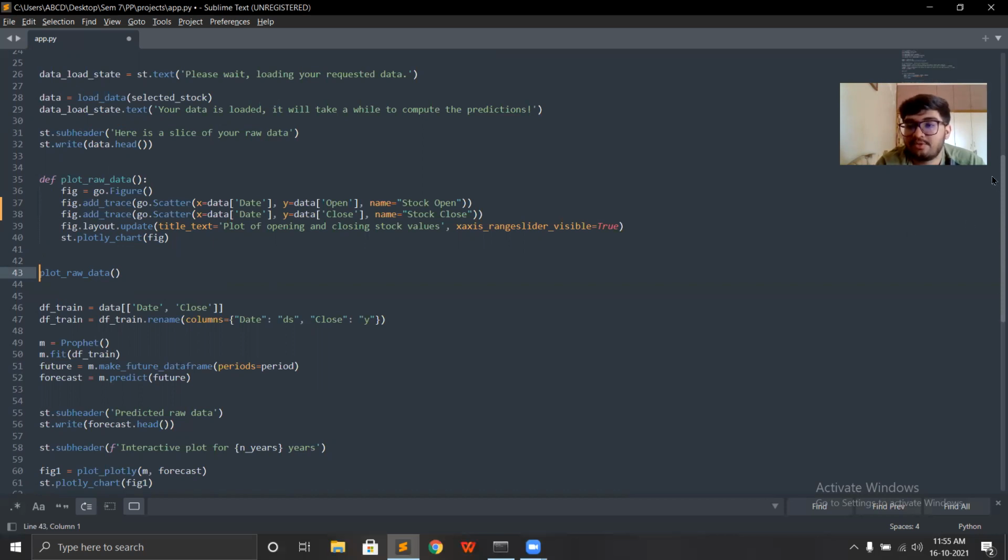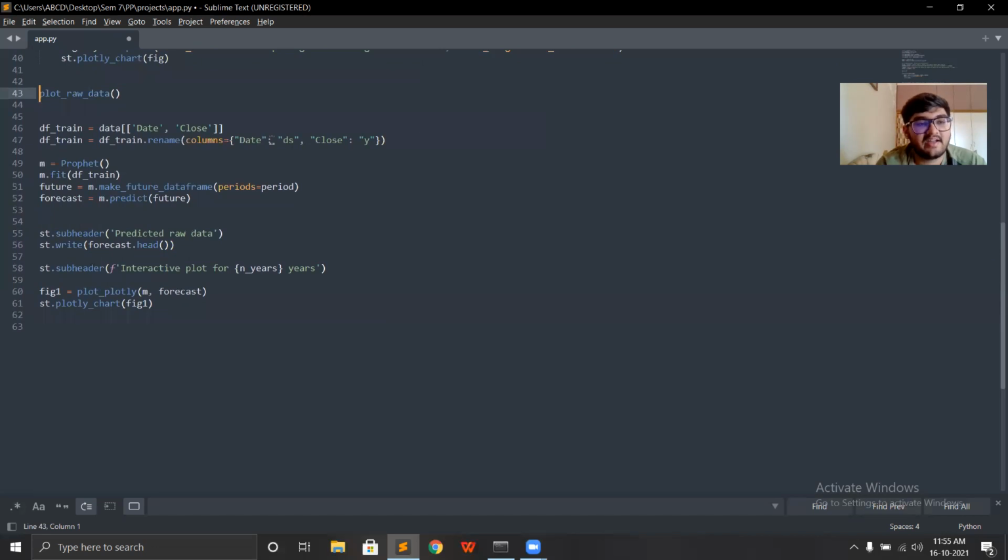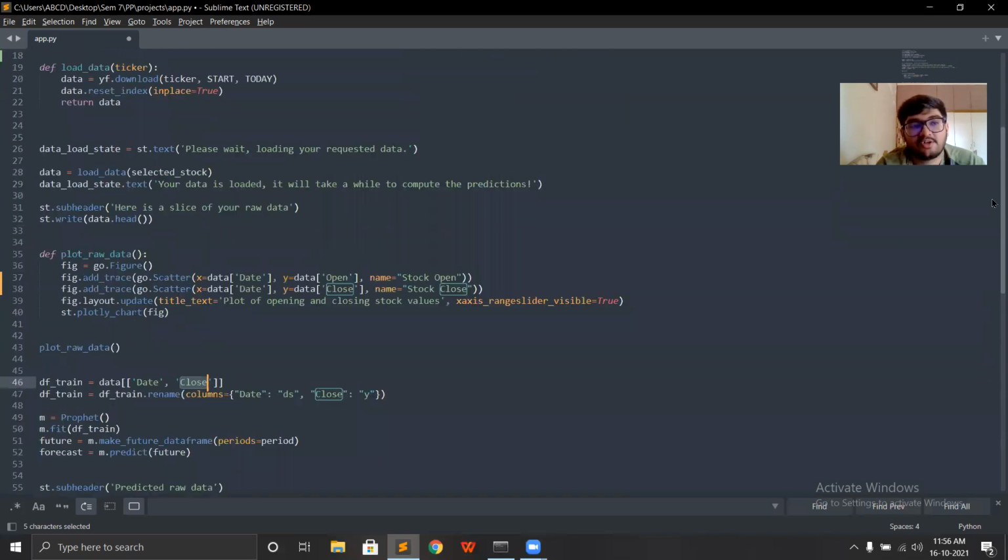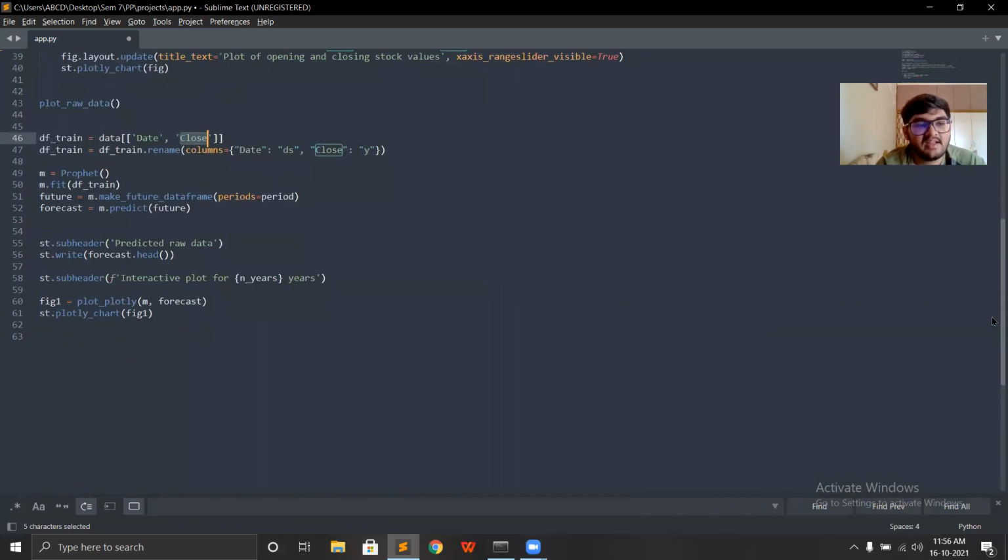Now we can move on to the forecasting, or prediction, phase. For that, I'm using my data frame, which I got from the Yahoo Finance API, and I'm predicting the closing values of the selected stock. So I am taking the date feature and the closing value from the data frame which I got when I loaded my data. I am defining another data frame, which is df_train. According to the Facebook Prophet documentation, it requires the data to be in a certain format, so I'm renaming my date column to ds and my closing column to y.